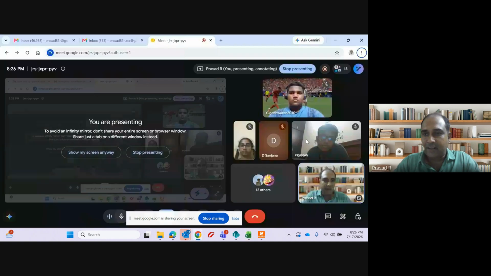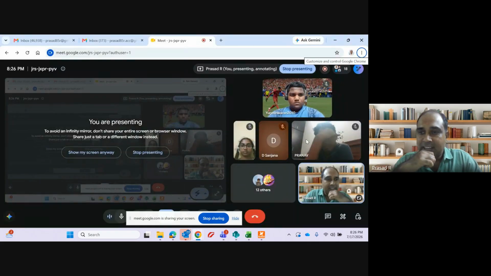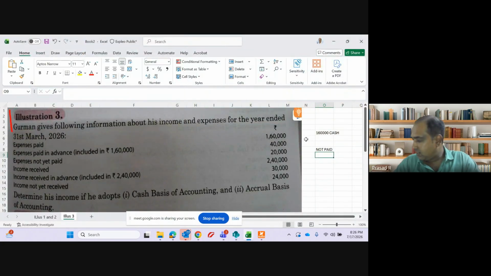Expenses not yet paid. I did not pay. Not paid means in cash basis it will not come at all. So my total expense in cash basis is how much? 1,60,000. Income received. Cash received. How much? 2,40,000.